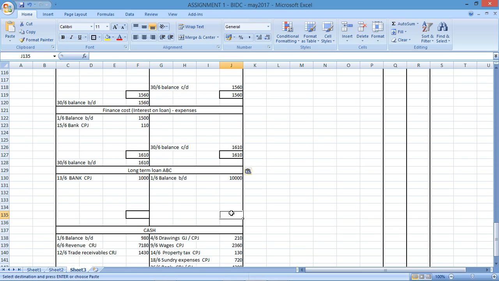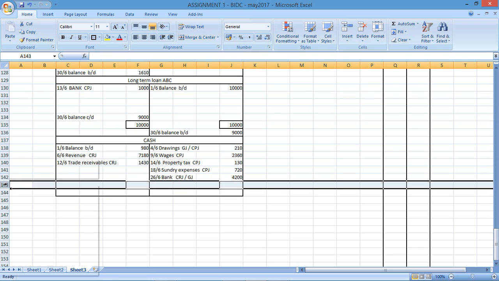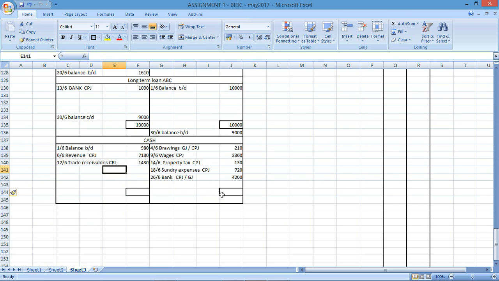Get that. Long-term loan. Going to have to balance this account. Bigger side. Balance carried down. Balance brought down. 9,000.